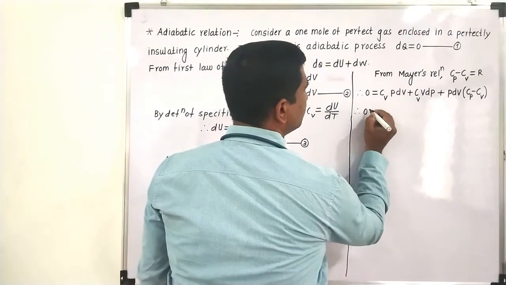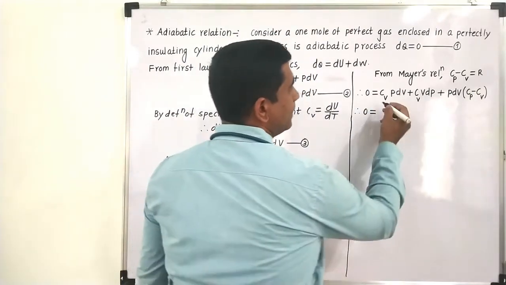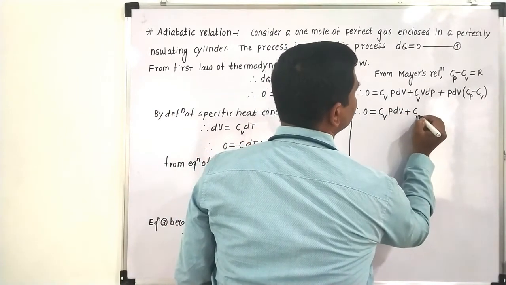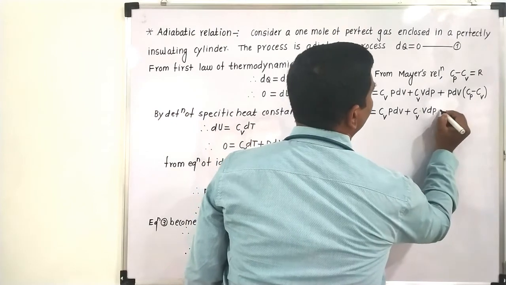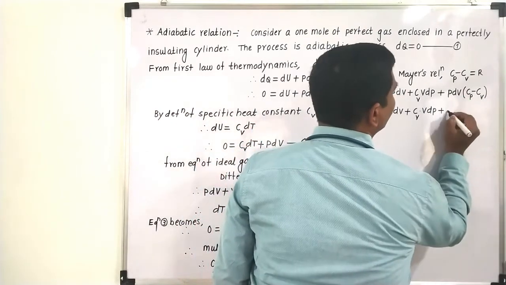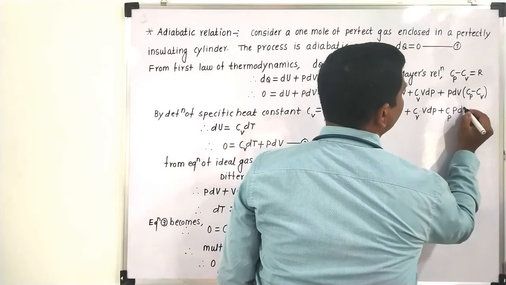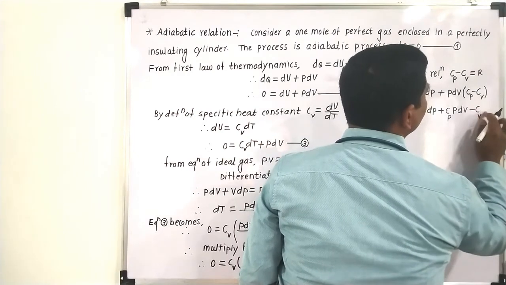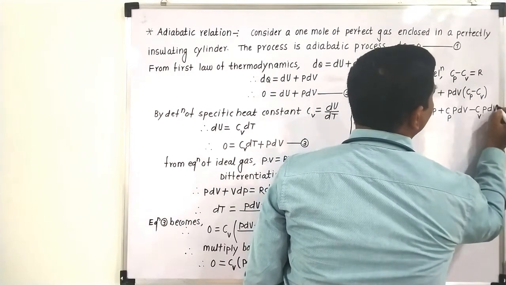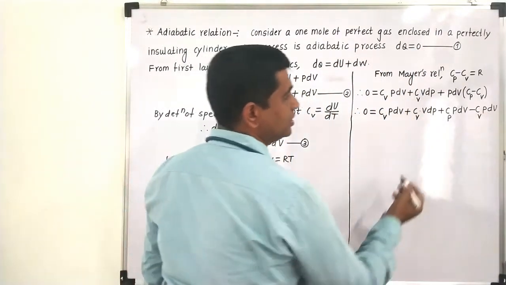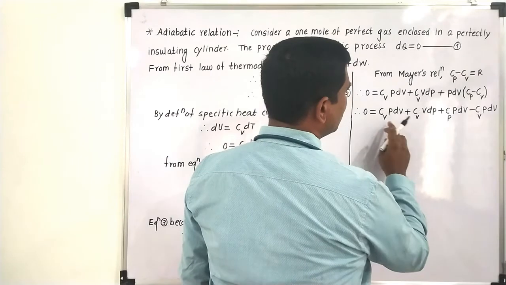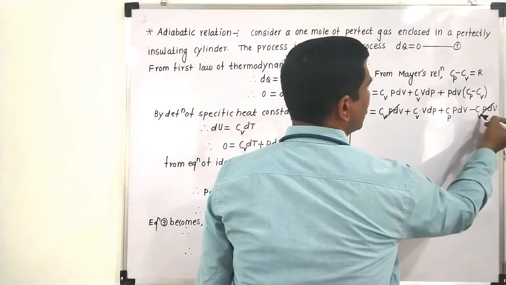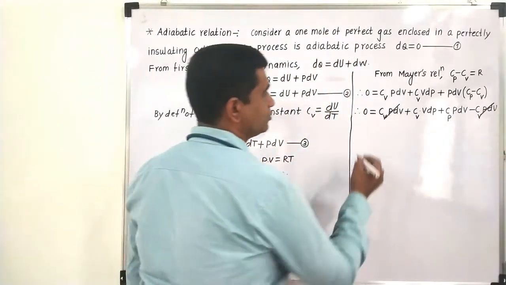So further we will try to simplify this equation. This will give us Cv into P dV plus Cv into V dP, plus if I multiply by P dV, it will come out to be Cp into P dV minus Cv into P dV. Okay, so now see, this is Cv P dV, and this is minus Cv P dV. So this first term and this last term will cancel each other. These two terms will cancel each other.